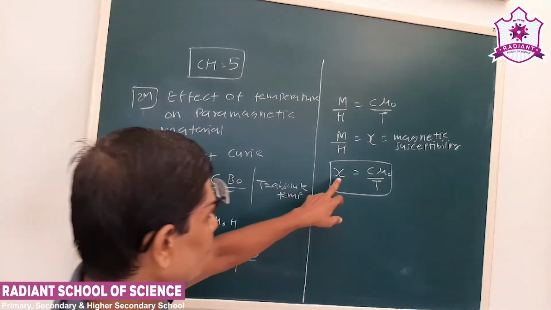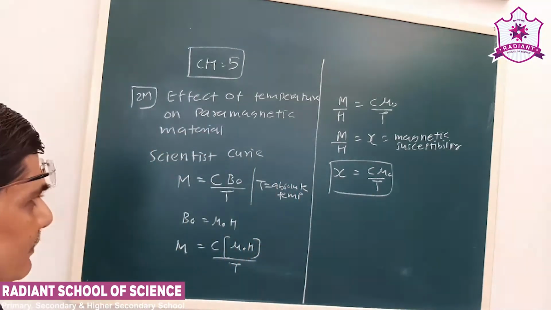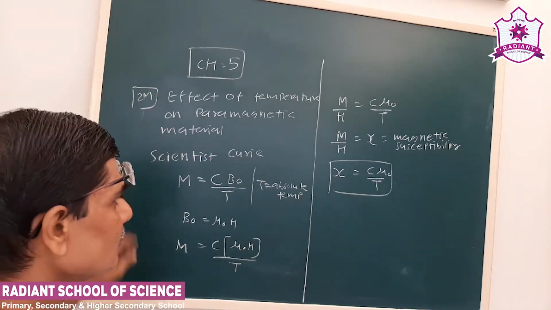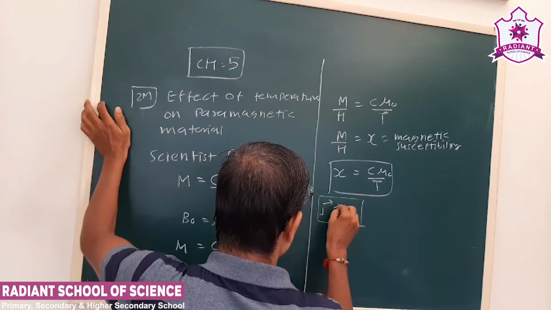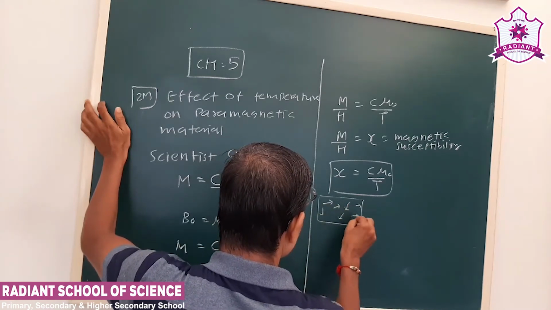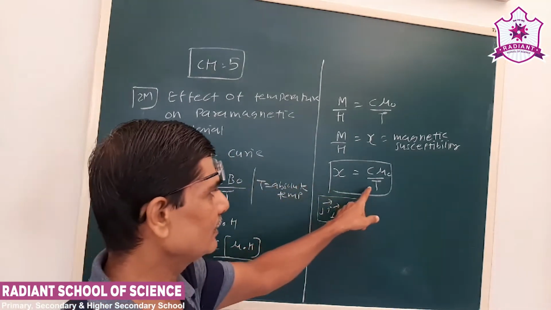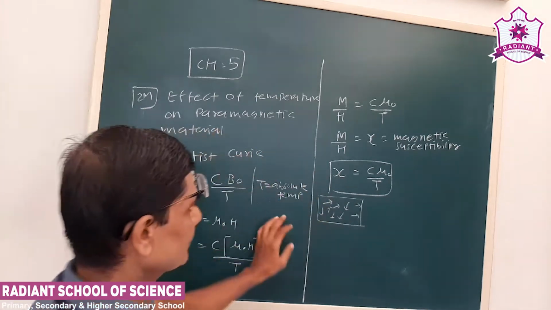So what we see from the relation is that chi is inversely proportional to absolute temperature. Initially the dipole moments are not in the same direction. But what happens when the temperature of a paramagnetic material is decreased?